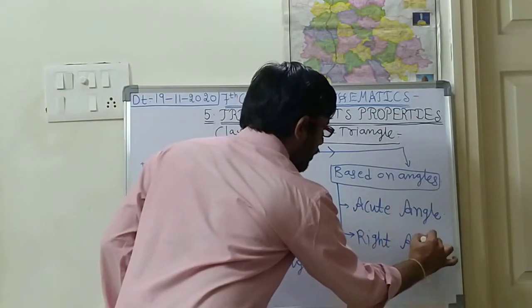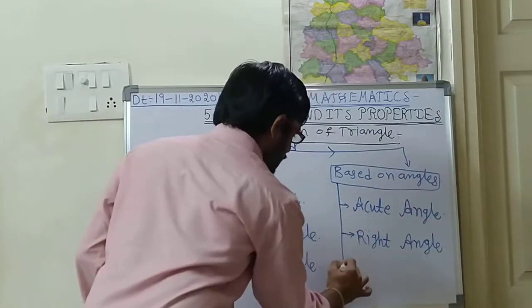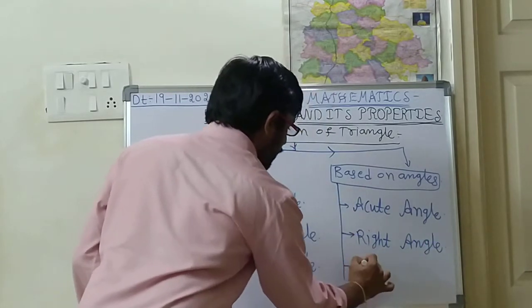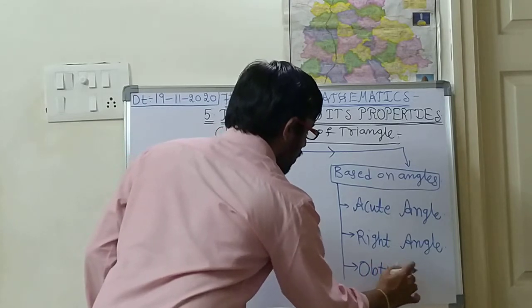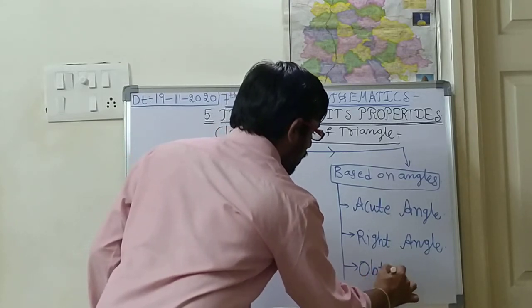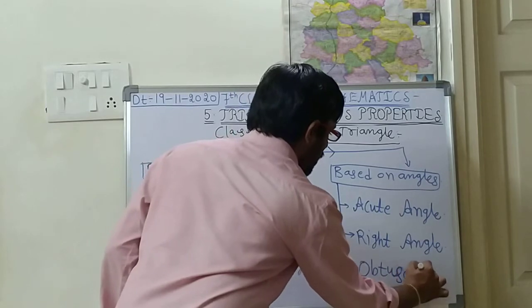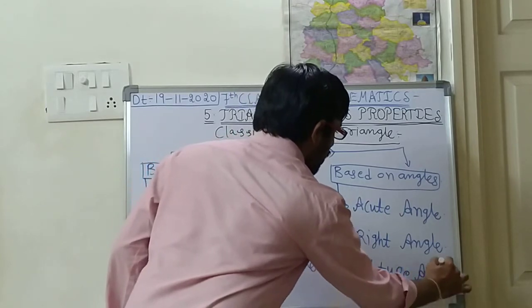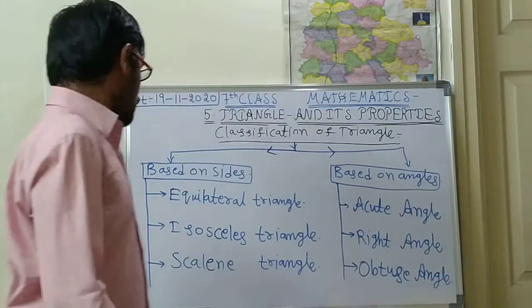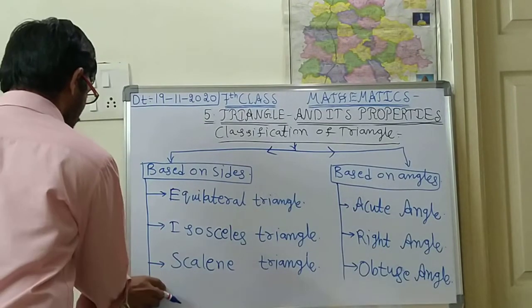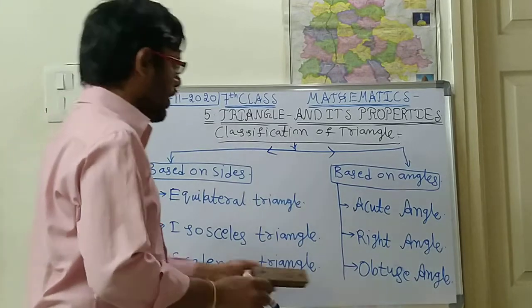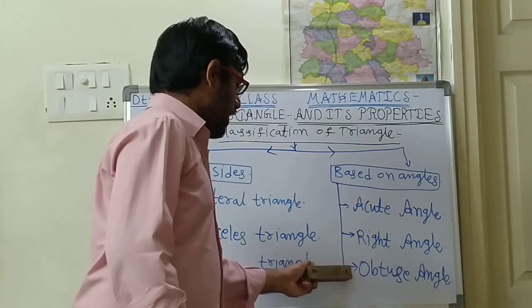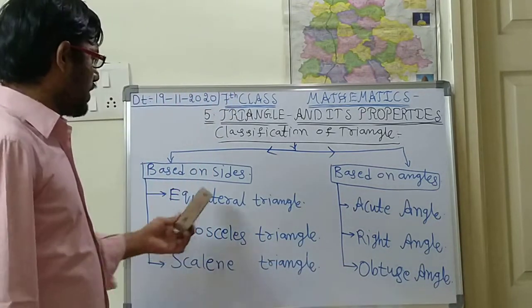The third one is obtuse angle. These are the three types based on the angles.